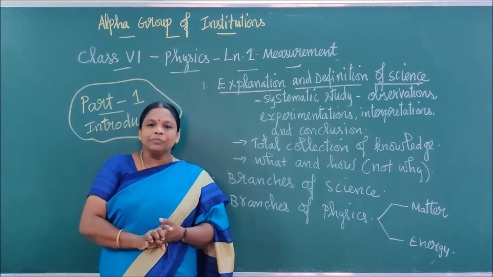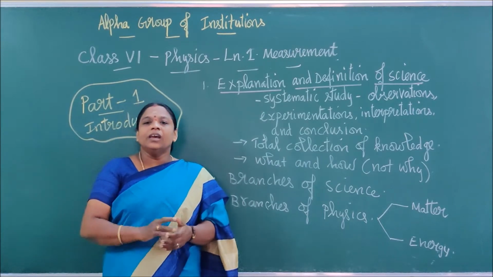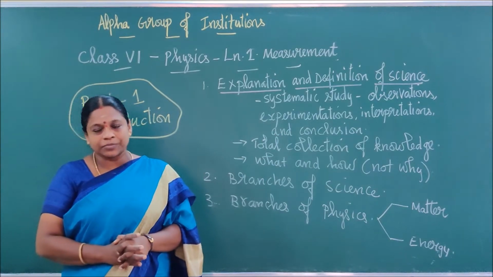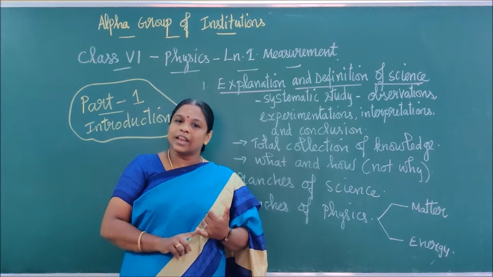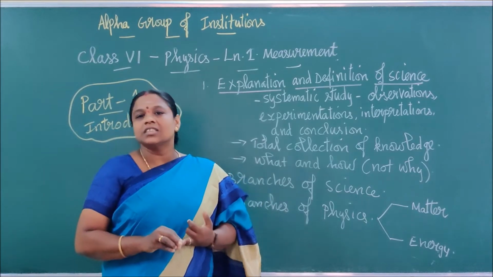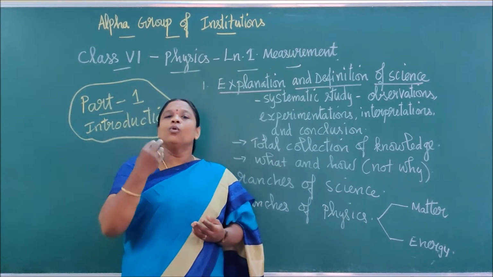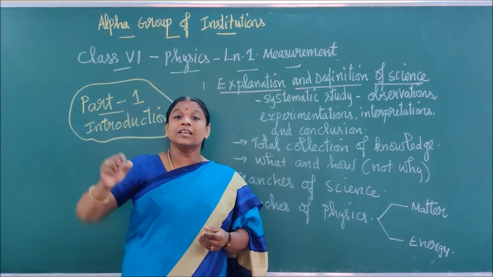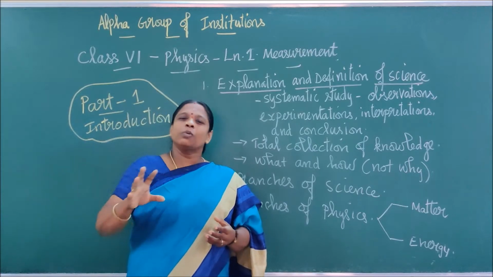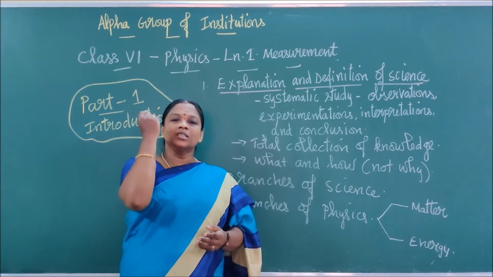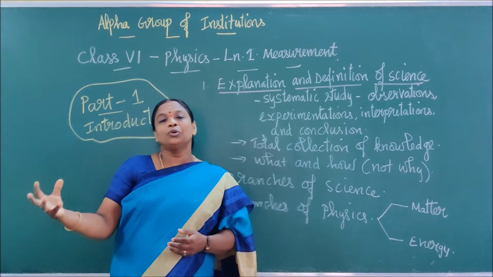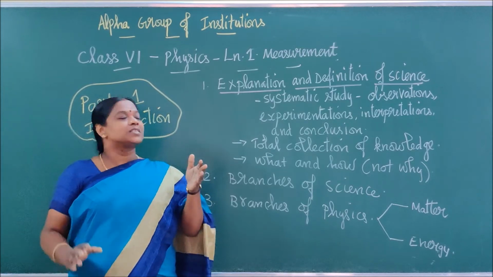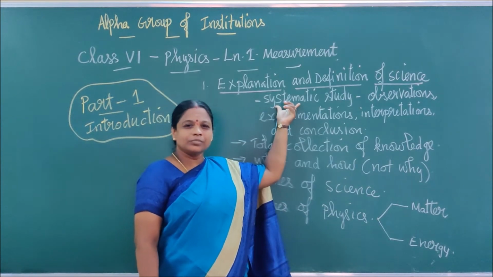For example, if it is raining, right? Just because we see outside that it is raining, we cannot stop there in science. What is the reason for the rain? Is it the season for rain, or is it raining suddenly? What is the temperature? How is it possible? What are all the areas where there is rain? All those processes, we have to start from the starting point and conclude at the last point. So that systematic study is called science, right?